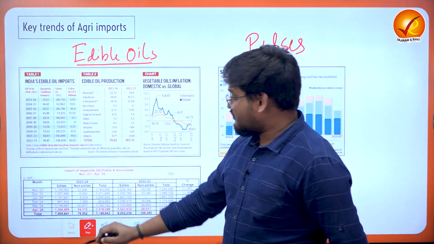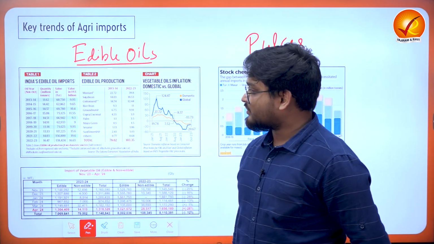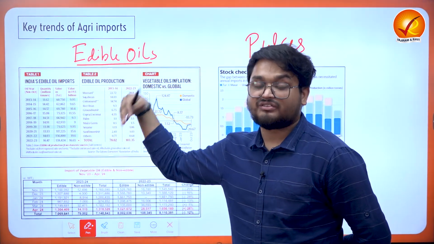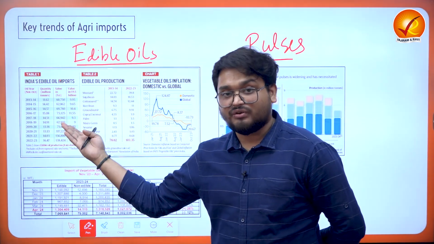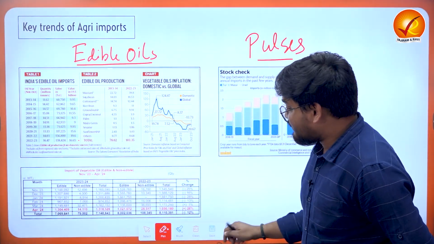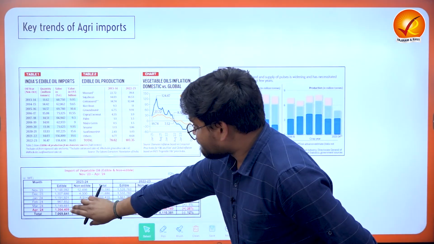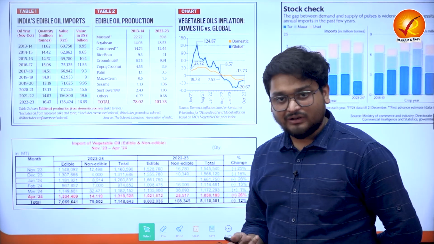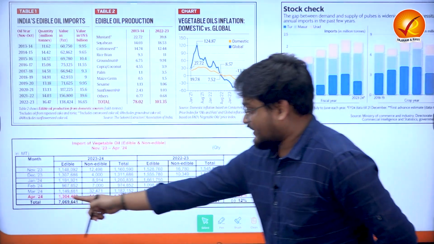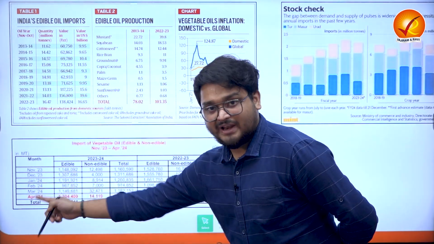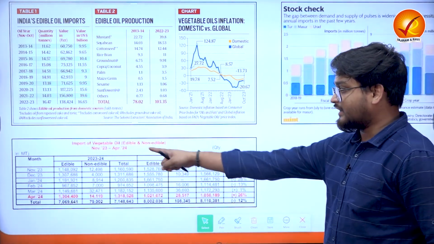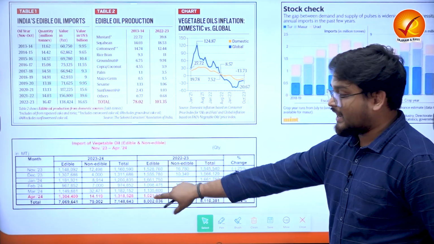When we talk about the volume of imports of vegetable oil, we find that apart from March and April, there has been an increase in the imports of edible oils.